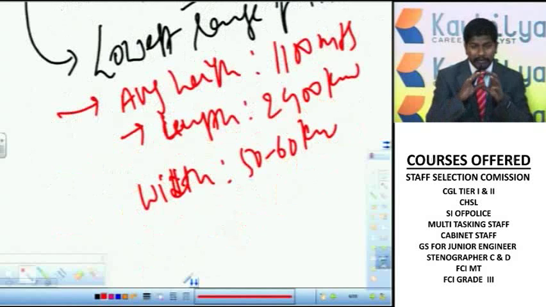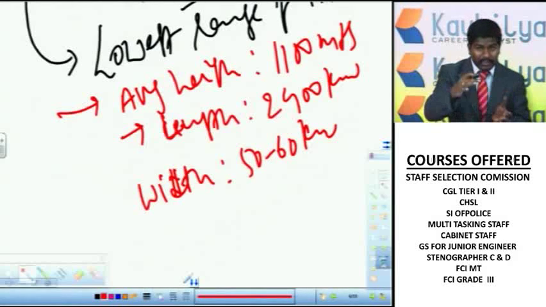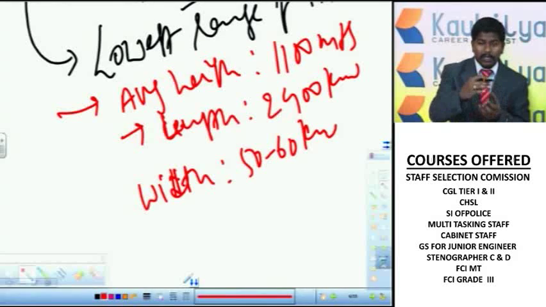So the average height of the Shivaliks is somewhere around 1100 meters, their length is 2400 kilometers, and their width is 50 to 60 kilometers, right? And because of which these are the lowest elevated ranges of the Himalayas located at the foothills of the main Himalayas. So these are called foothills of the Himalayas.